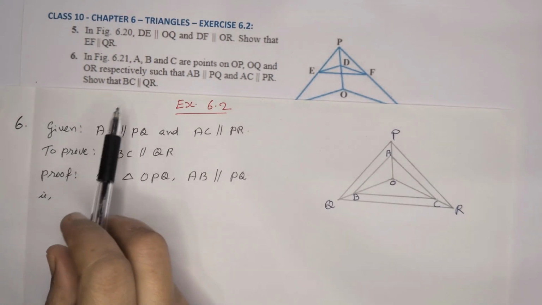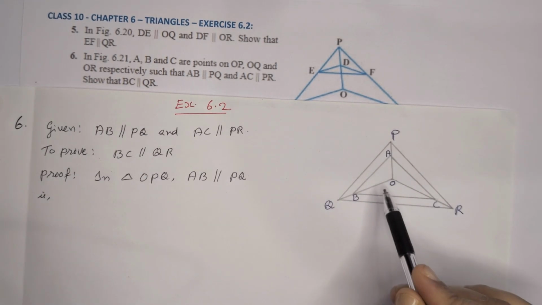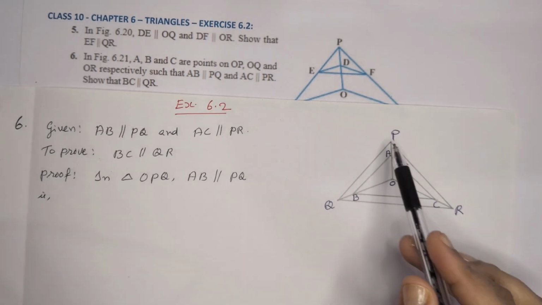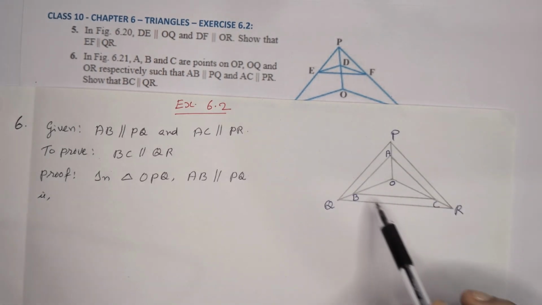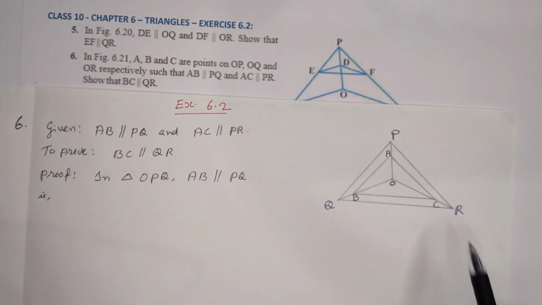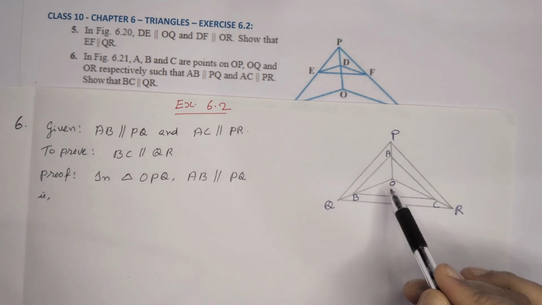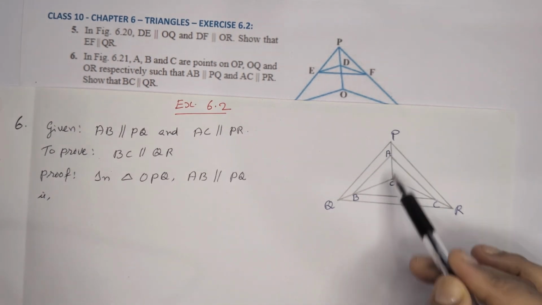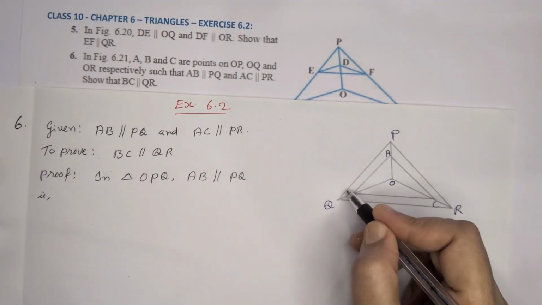Question number 6. In the figure, A, B, C are the points on OP, OQ and OR respectively, such that AB is parallel to PQ and AC is parallel to PR. Show that BC is parallel to QR. For that, first we are considering the triangle OPQ. From that, AB is parallel to PQ.